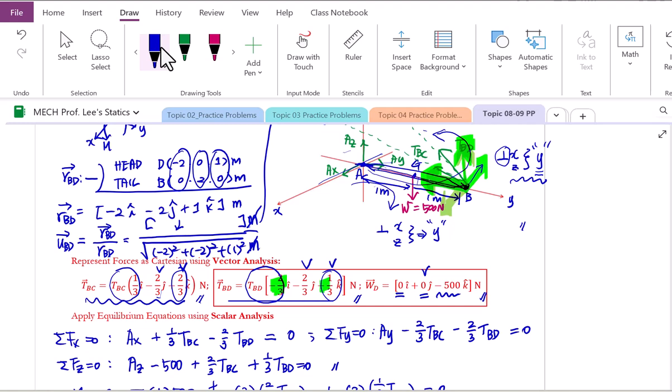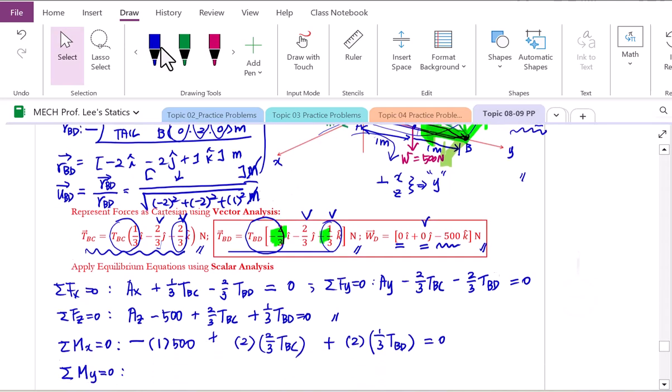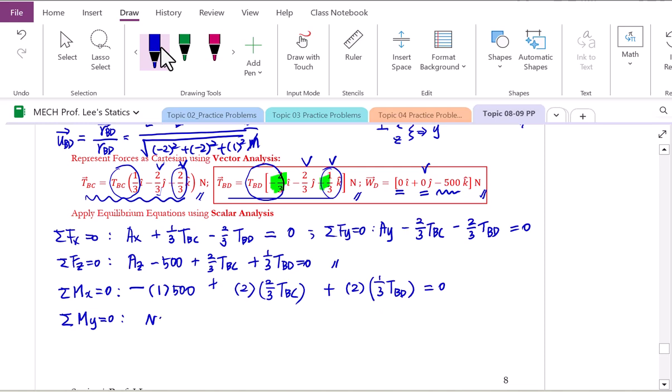What about point B? Point B, we do have a T of BC, T of BD. All the force components, X, Y, Z components of these two tensions are on the y-axis, therefore, they're passing through the y-axis. Therefore, they cannot create moment about y-axis. Considering the characteristic of the system design, all these forces cannot create moment about y-axis. Therefore, no moment about y-axis.